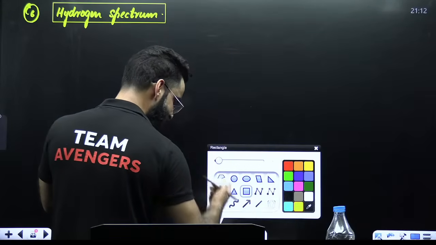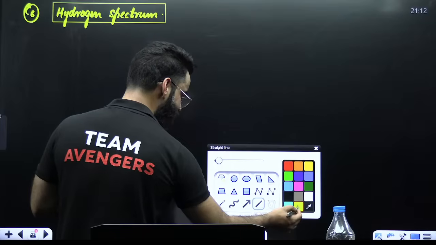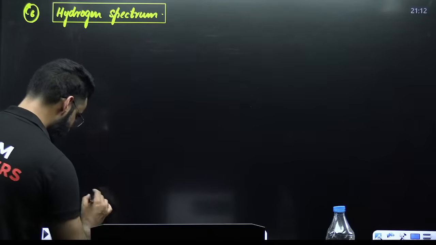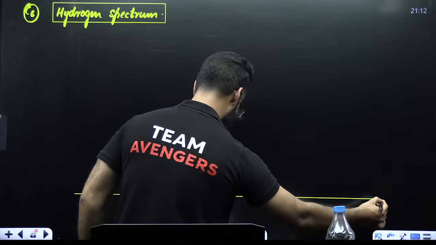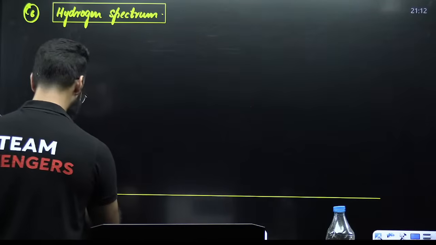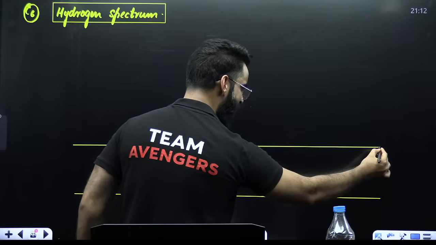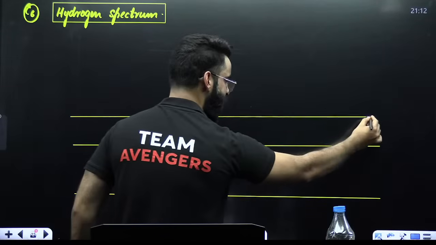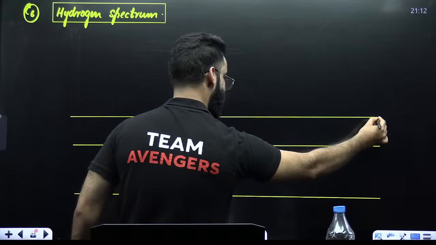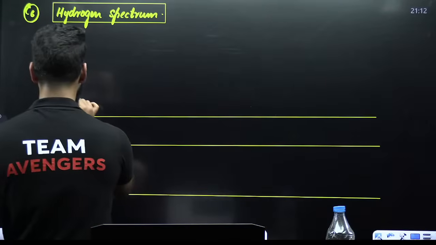See, guys, this is something important, and I would want you guys to understand this properly. My dear students, for example, there are few lines which I'm going to draw first. Then I'll make you understand why I am drawing these lines and what kind of questions can be framed from these sort of lines over here.